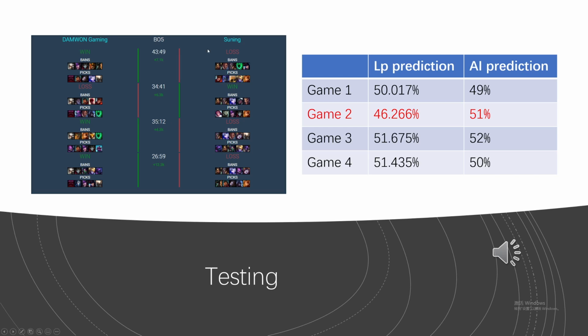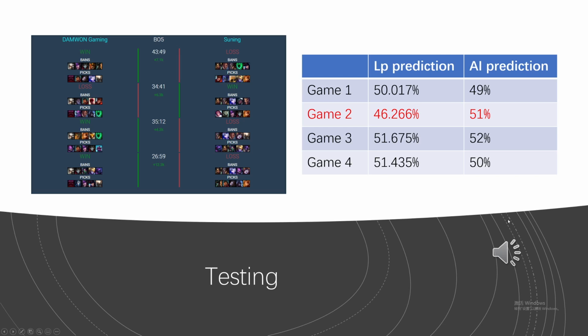The picture on the left shows the data of the final games of the 2020 World Championship. I get the IDs of champions in the picture and sort them into the correct order and multiply them by beta. And finally, I got my own prediction, which is shown in the left column of the table, and the right column of the table is the exact win rate calculated by the Kernel KI.